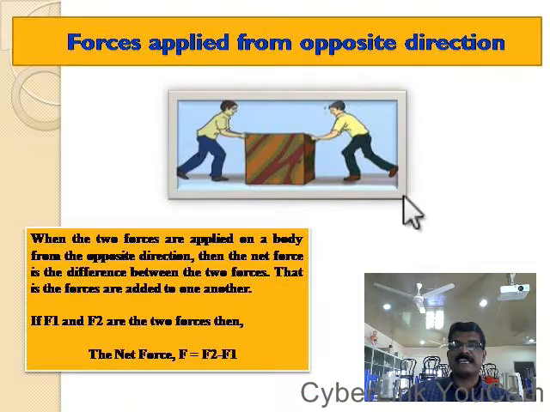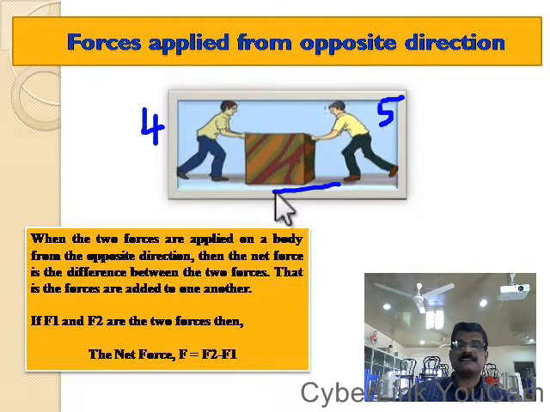Whereas in this case, if the force applied by this boy is 5 and this boy is 4, then the difference is 1. That means this boy is applying more strength than the first boy, so the direction will be towards this side.